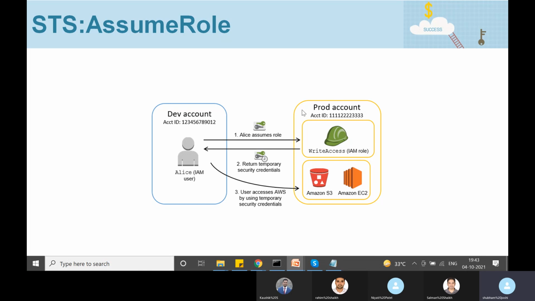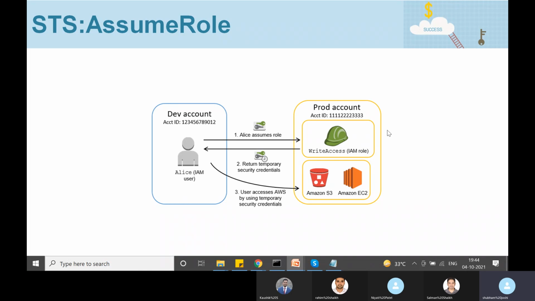For example, maybe Alice needs access to S3 buckets once in a while. She should have access to S3 buckets only, and no other access, and she should not have permanent access to the production account. So how can we achieve this?